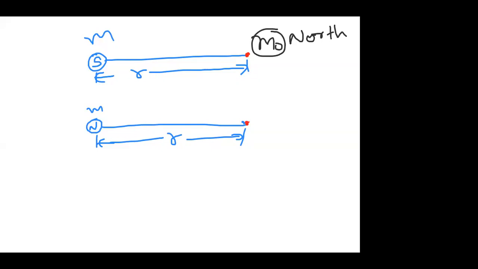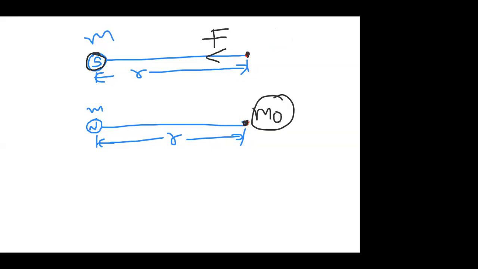So it is a north pole. Here, south is there. Here you can observe the south pole. What you are imagining, the unit north pole, will be attracted here. If you imagine a unit north pole here, it will attract with a force. Suppose I am imagining that unit north pole, m naught, here. So what will happen here?